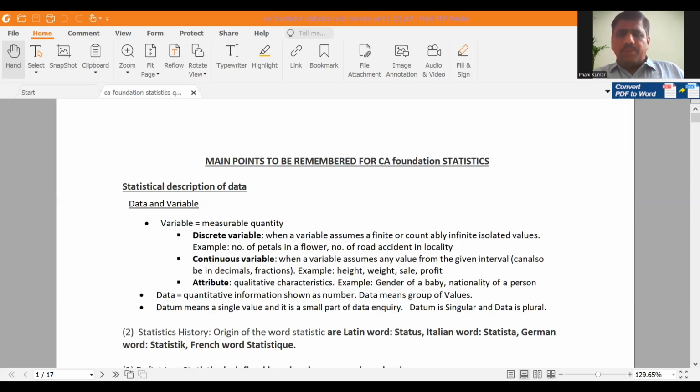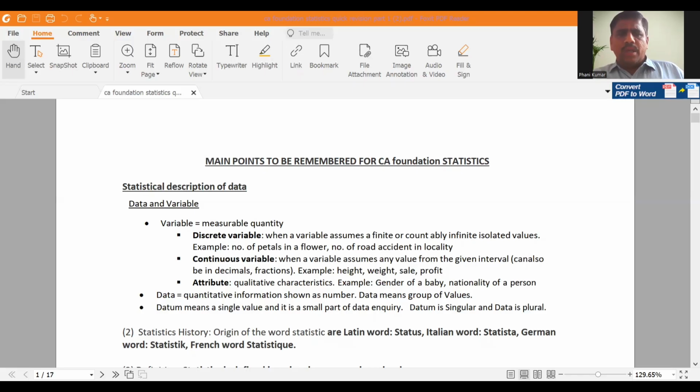Next, continuous variable. When a variable can assume any value between certain limits in an interval, that means either integers or decimals, that variable is known as continuous variable. Examples: height, weight, sales, profit, etc.